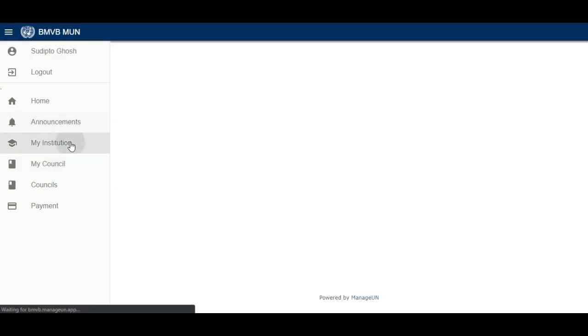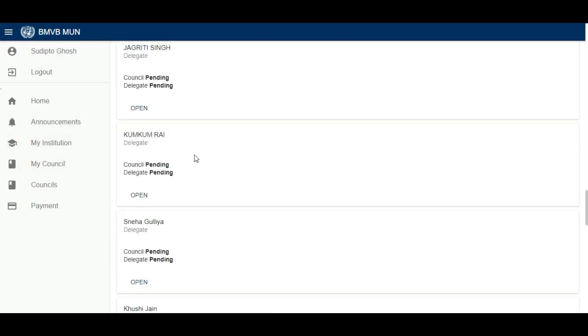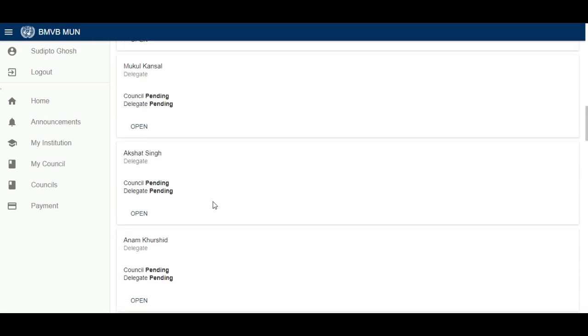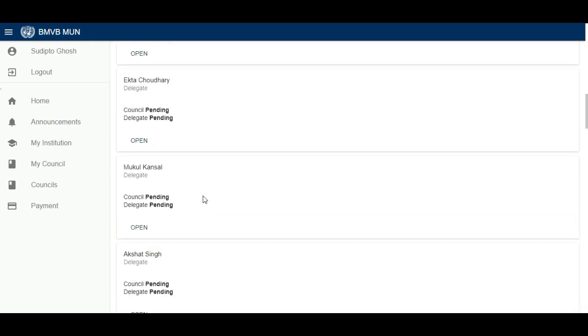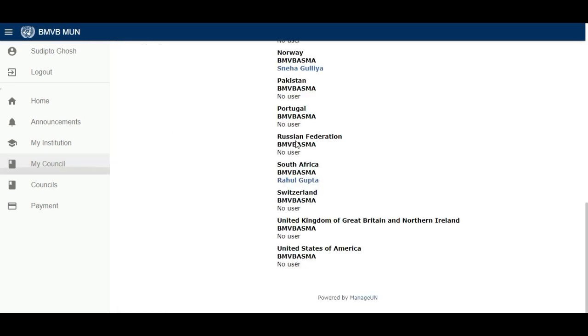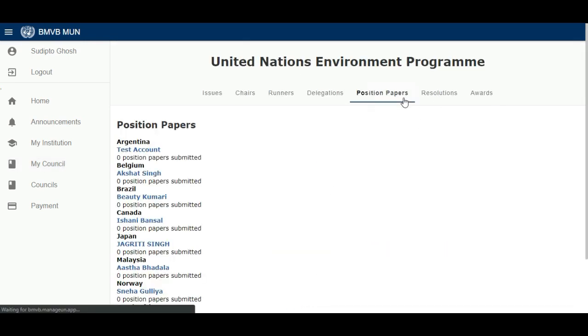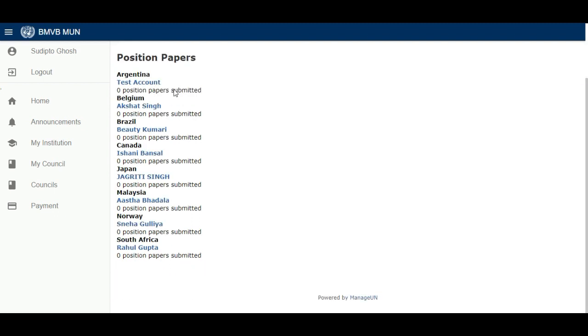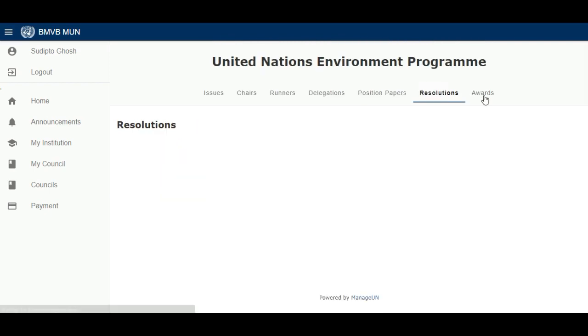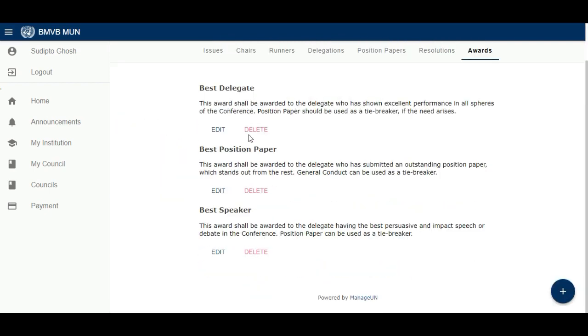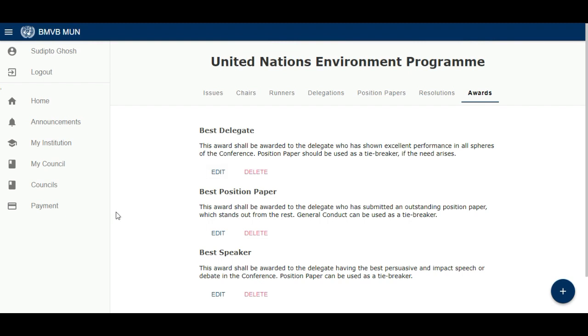Now my institution, all participants from your school are listed here. When you go to my council, only my council will be visible to the judges. No position papers are submitted yet because you have not received any specific topic from us. When you make your position paper, you can upload it online and we will see that. And these are the awards that our judges will be awarding.